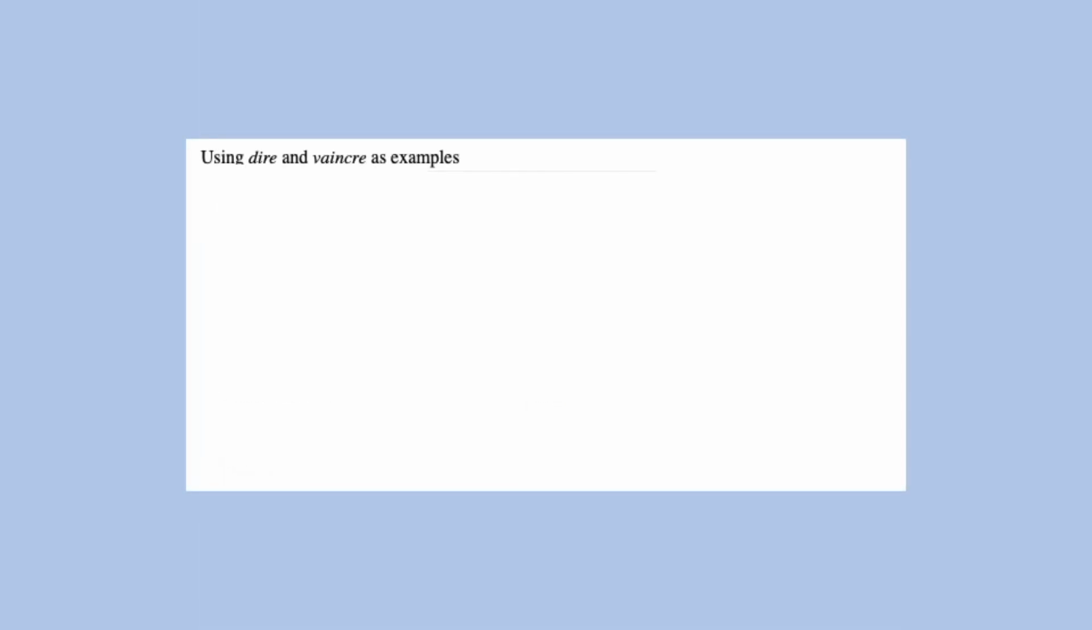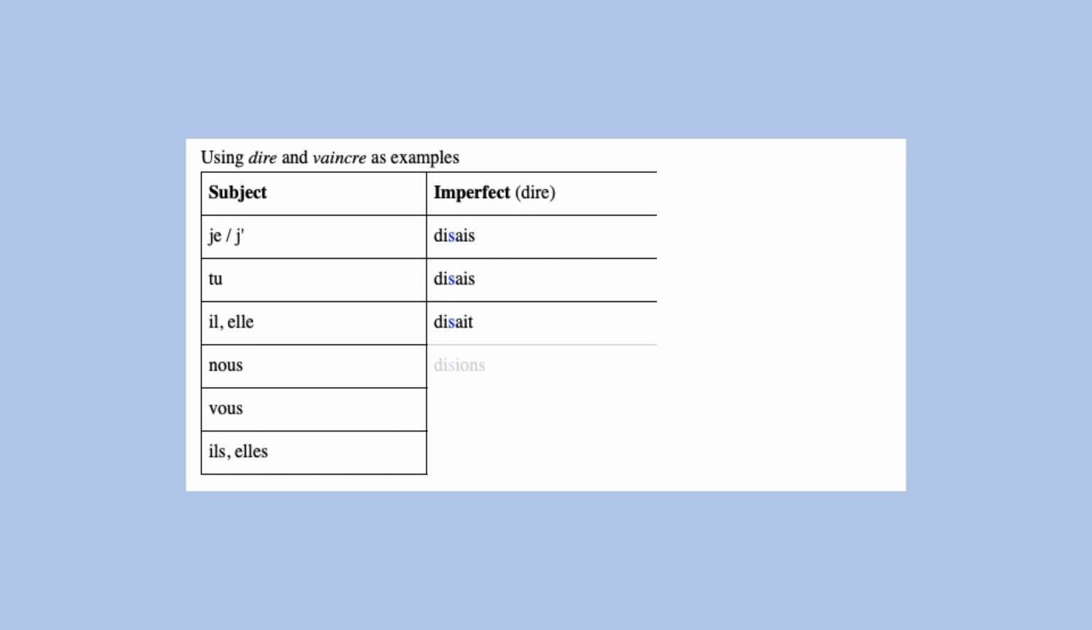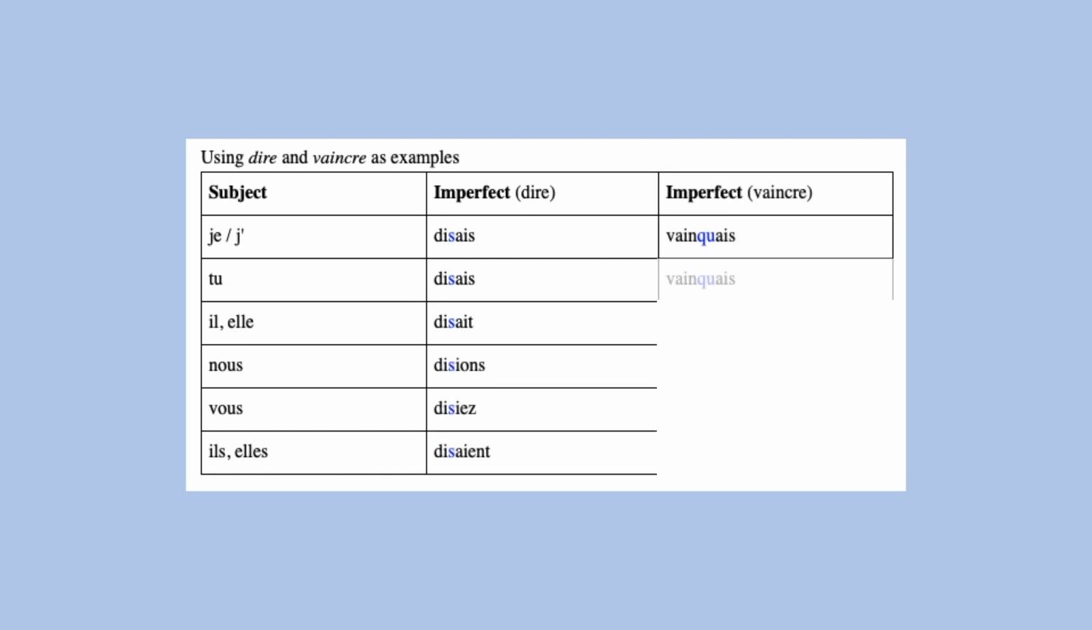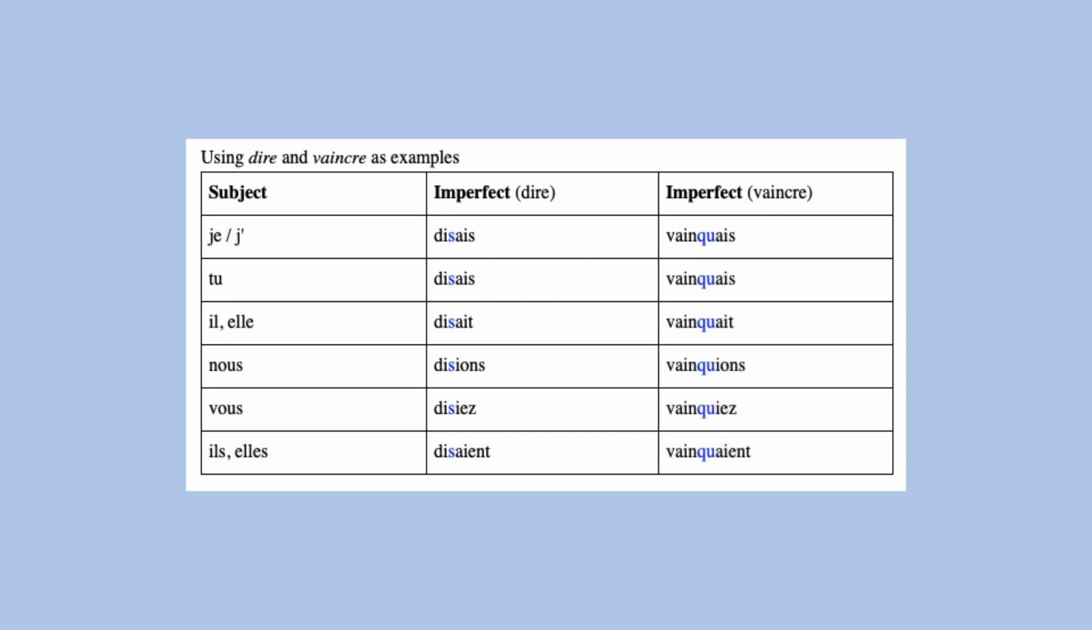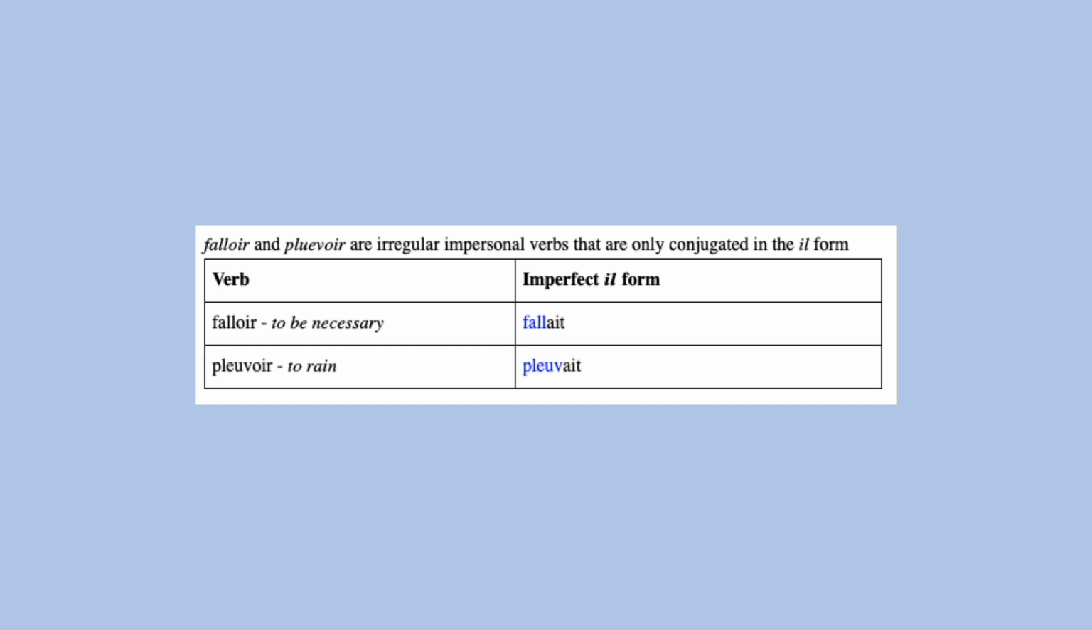So using the irregular imperfect stems of dire and vaincre, we have je disais, tu disais, il disait, nous disions, vous disiez, ils disaient. Je vainquais, tu vainquais, il vainquait, nous vainquions, vous vainquiez, ils vainquaient. Lastly, the verbs falloir and pleuvoir are irregular impersonal verbs and are only conjugated in the il form. Il fallait, il pleuvait. With that, we have covered irregular French verbs under the imperfect.